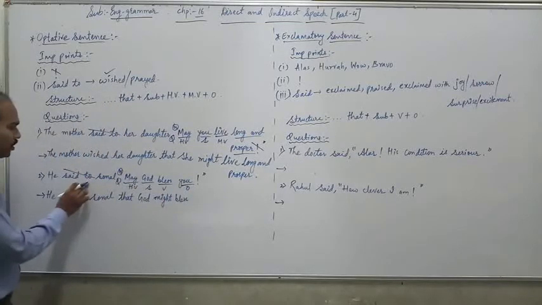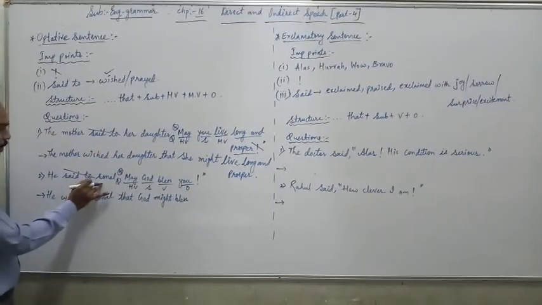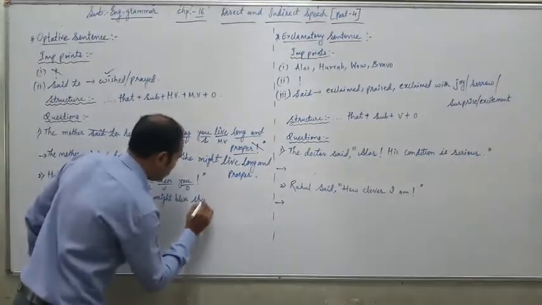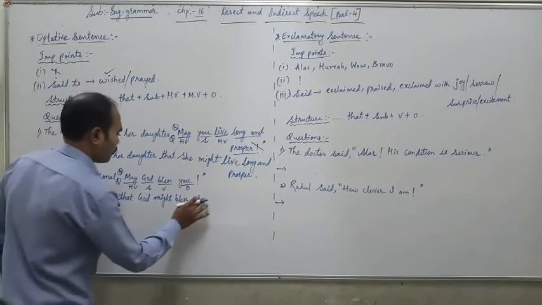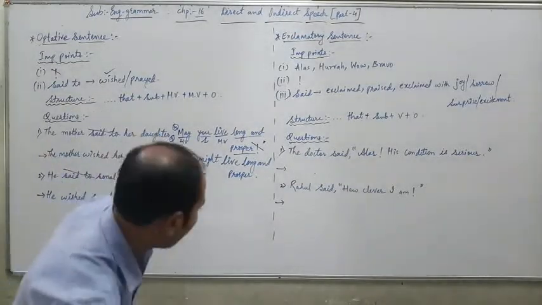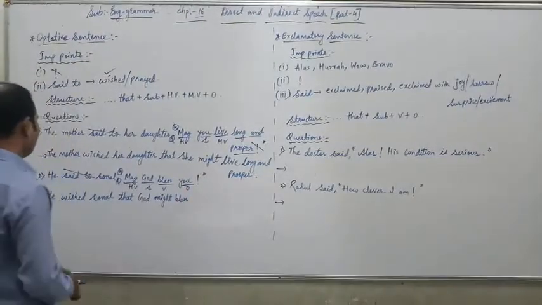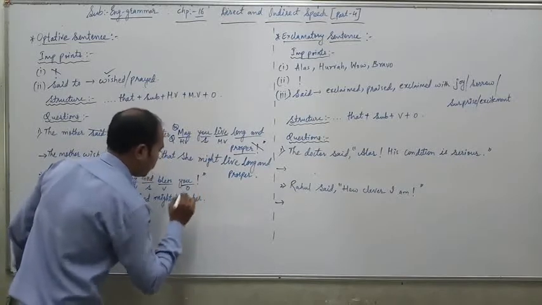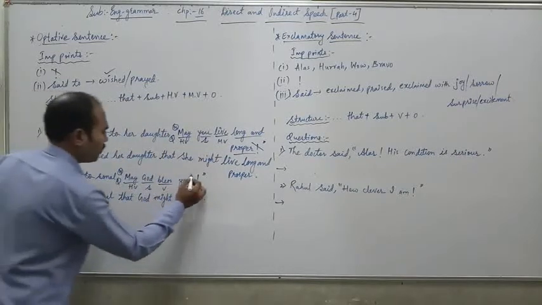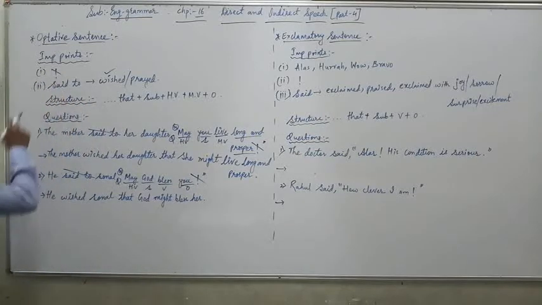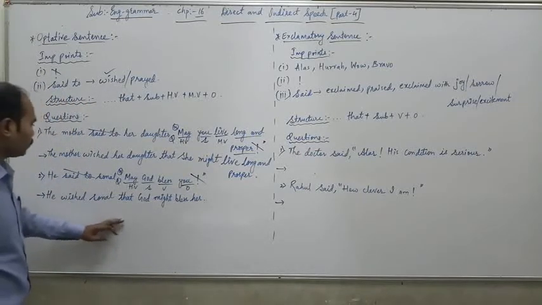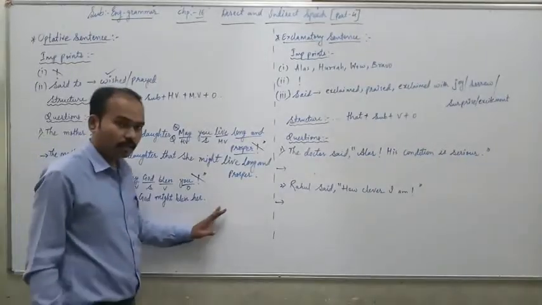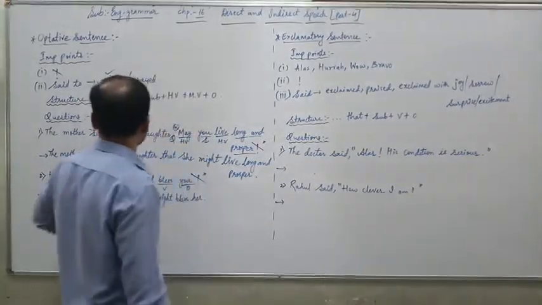You is changed according to the indirect object of the reporting verb. Sonal is a girl, so we have to write her. He wished Sonal that God might bless her. And finally a full stop. The exclamation mark again we have to drop. We cannot use it in indirect speech. So your answer is: He wished Sonal that God might bless her. In this way you have to change optative sentences.